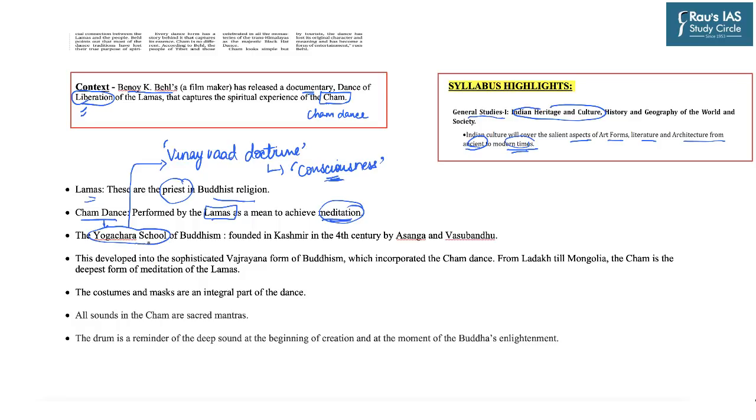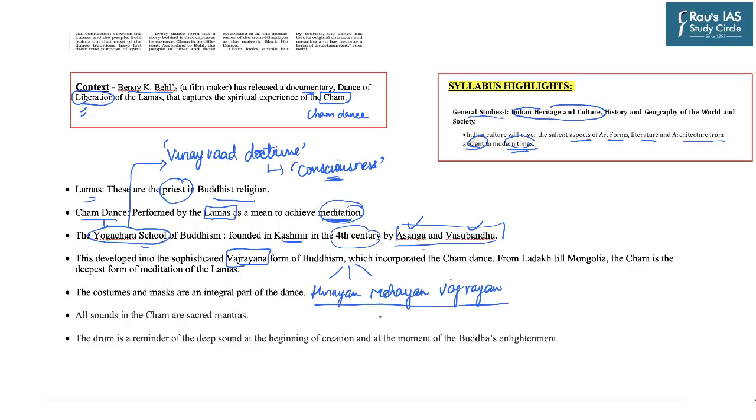So this Yogacara school was founded in Kashmir in the 4th century by two very important Buddhist scholars, namely Asanga and Vasubandhu. This Yogacara school later on developed into a sophisticated Vajrayana form of Buddhism. Now, from the basic information, Buddhism is divided into three schools. The first is the Hinayana school, the second is the Mahayana school, and the third is the Vajrayana school. All these schools differ in their principles and practices.